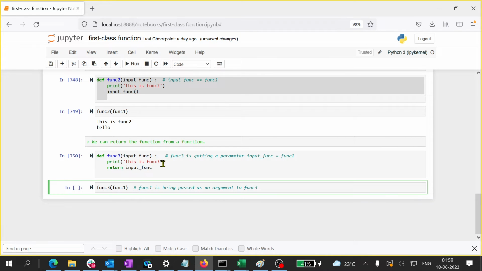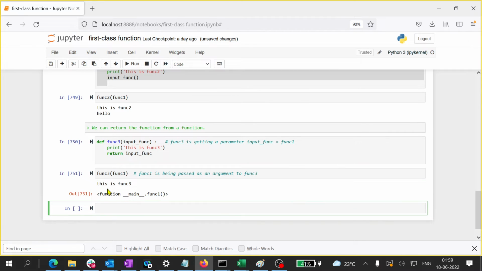Well, you will say this is func3 and return input func. It is returning something, but you are not storing it. Meaning that you are getting something but you are not storing it. But I should store that, right? Ideally, what should I write? I will write x1 is equal to func3 of func1. So what will happen?